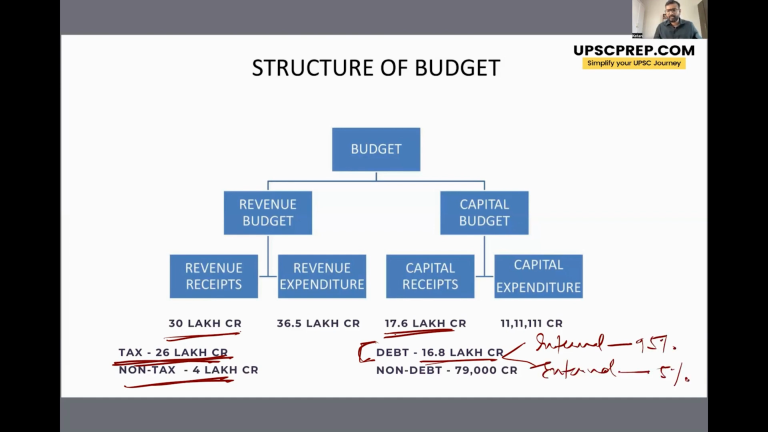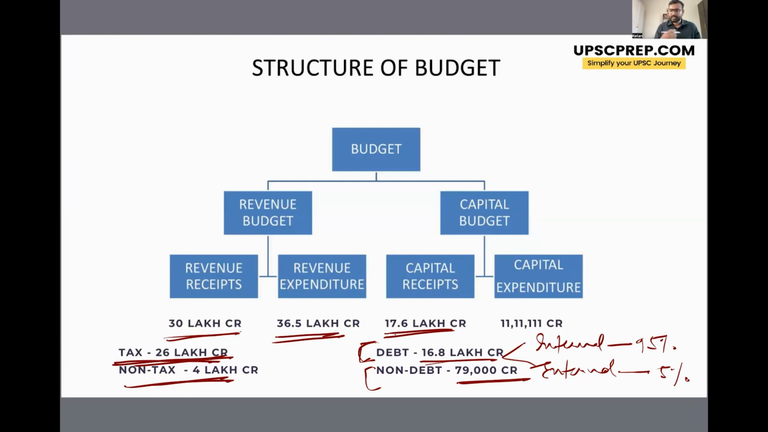So this is good for the Indian economy because the major source of debt for the government is internal. So it is not getting affected by a lot of international currency fluctuations, right? Now the non-debt capital receipts is around 79,000 crore. This is the money the government has received by selling its stakes in various PSUs, doing disinvestment, divestments, etc. Right? Now coming to the expenditure side, the revenue expenditure is around 36.5 lakh crore.